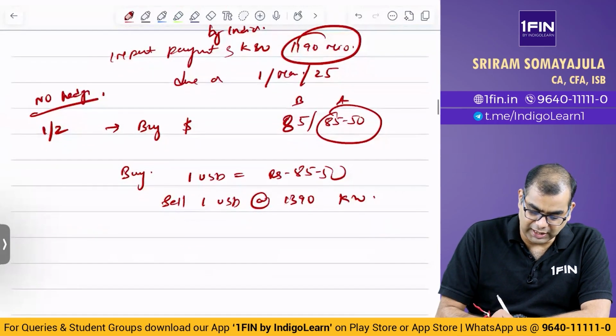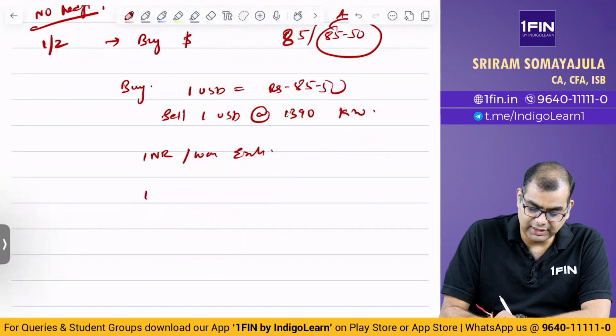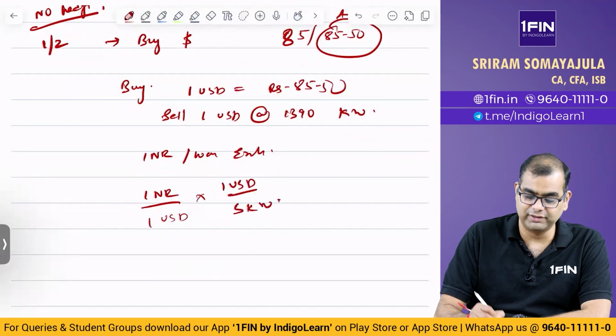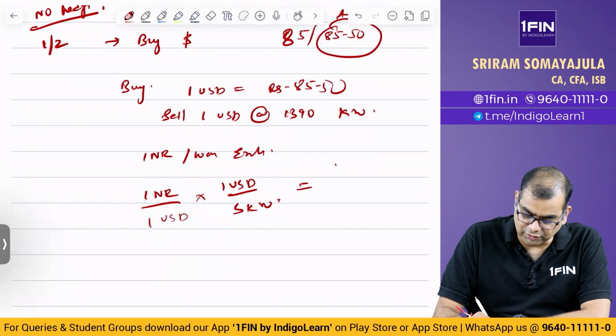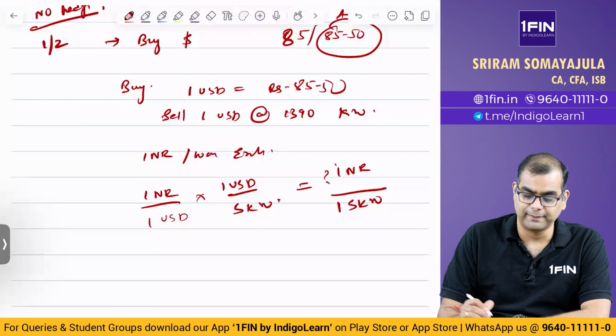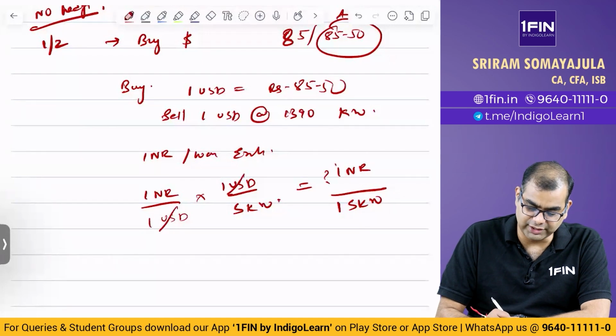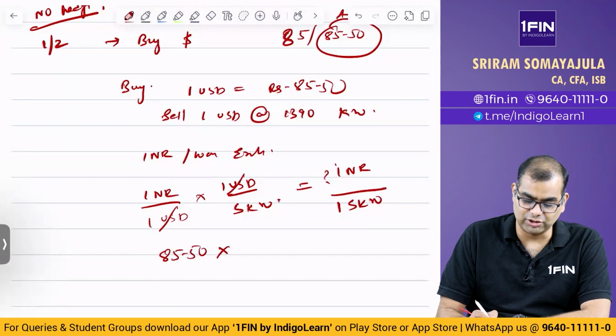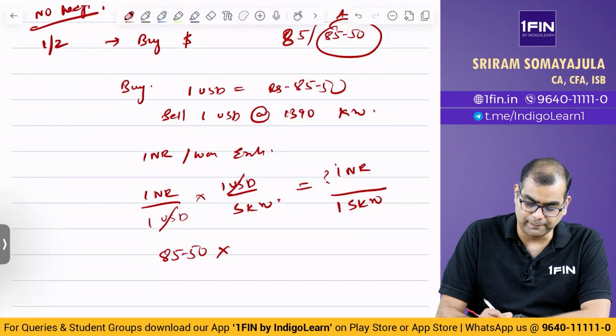So to get the INR/won exchange rate, for 1 USD we have 85.50 INR, and for 1 USD we get 1390 South Korean won.